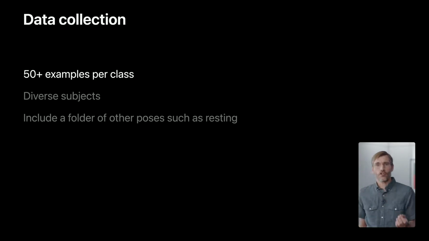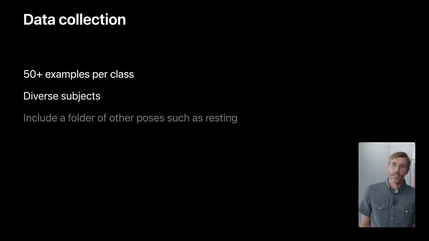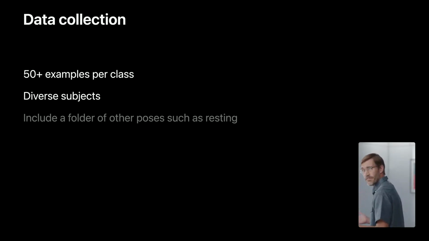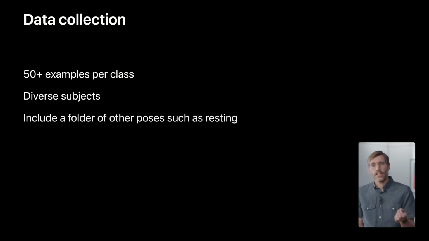Earlier, I made sure I had around 50 videos for each exercise I wanted to classify, and you should too in your apps. Make sure you train with a variety of different people. They'll bring different styles, abilities, and speeds, which your model needs to recognize. If you think your users will move around a lot, consider capturing the action from the sides and back, as well as the front. The model does need to understand exercises, but it also needs to understand when we're not exercising, or not moving at all. You could create 2 extra folders, one for walking around and stretching, and one for sitting or doing nothing quietly.